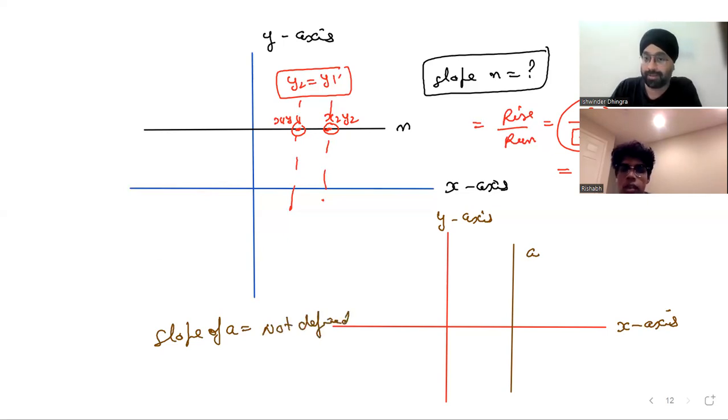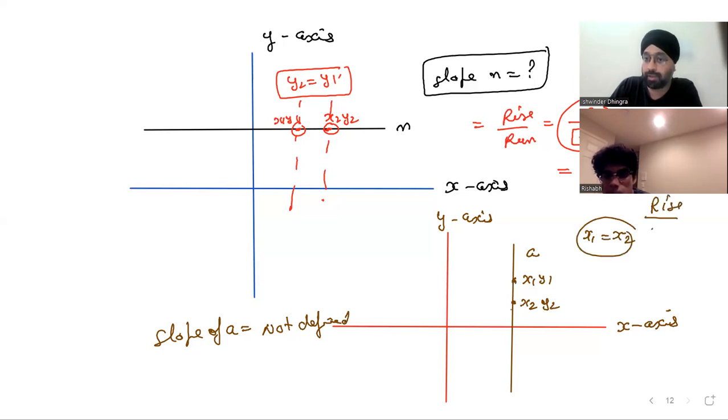Can you see how that works? You can also go this way. Let's say this is x1, y1 and this is x2, y2. Over here, x1 and x2 are equal. So what is the slope? Rise upon run. The run is 0 over here, so rise upon 0 is not defined. Can you understand what I'm trying to say?